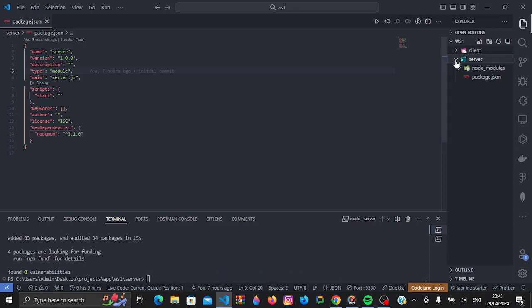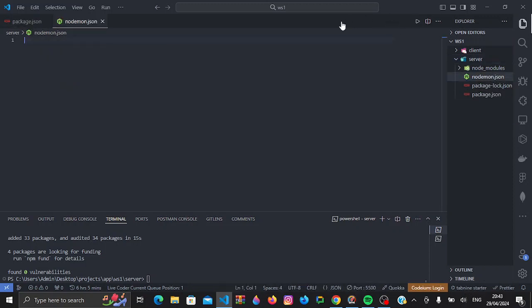At the root of our server, I'll create a new file called nodemon.json. Inside there, I'll configure which files to watch, which extensions, and what command to execute once we run nodemon. First I'll do watch. Here I'll create a new directory called source, so we'll do source, and then we'll watch our server.js file. Then the extensions that we want to watch for, in this case, will be JS or JSON. And then the command to execute.